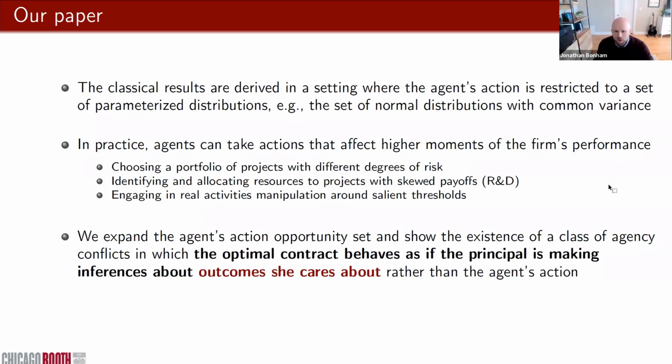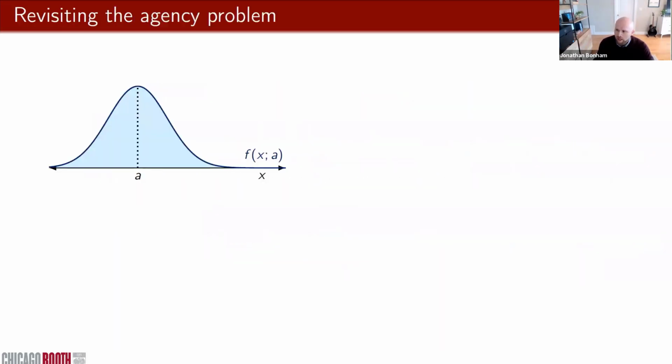Rather than talking about those now, let me go ahead and jump into the model and present the results, and then I'll return to implications at the end. So I want to start by going back to Holmström's setup. In Holmström 79, there's a principal who cares about some outcome X.